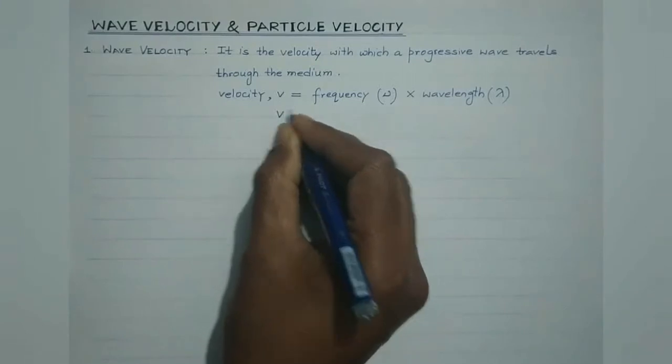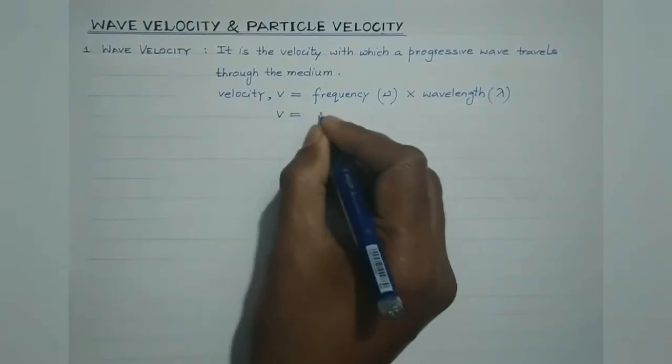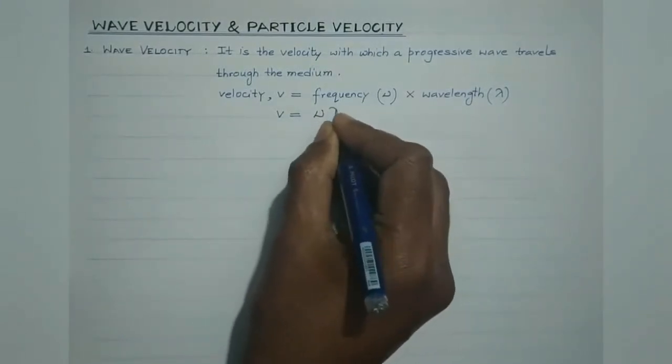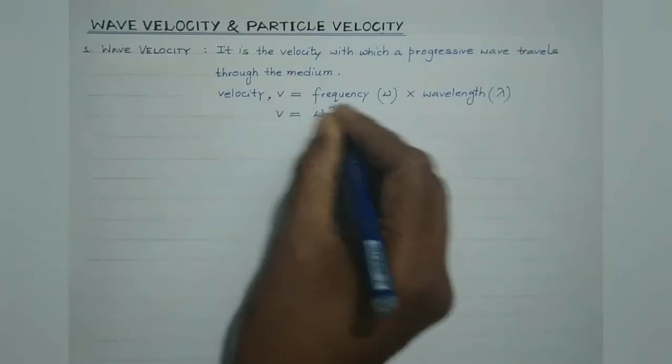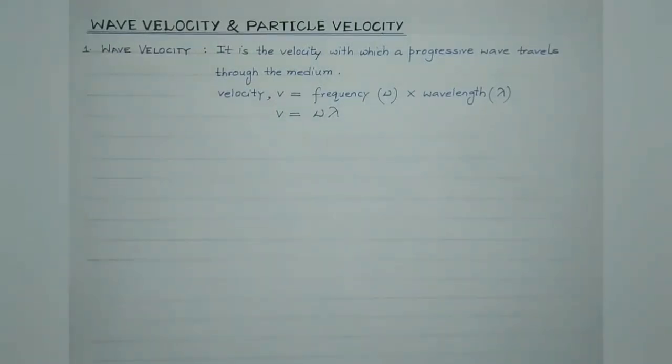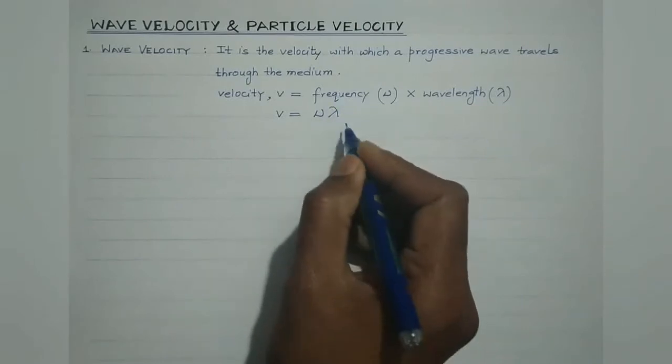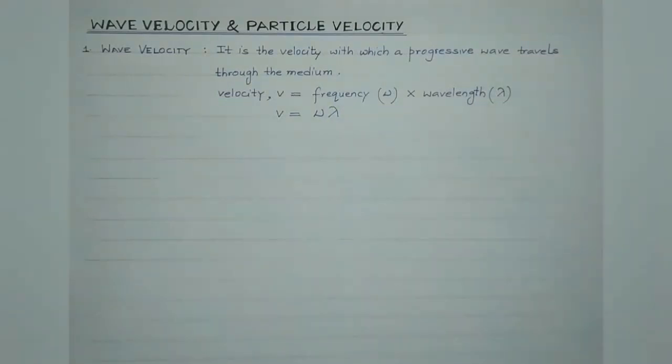So, V equals nu lambda. This we have earlier verified mathematically, right? Here nu is the frequency and lambda stands for the wavelength of the waves.